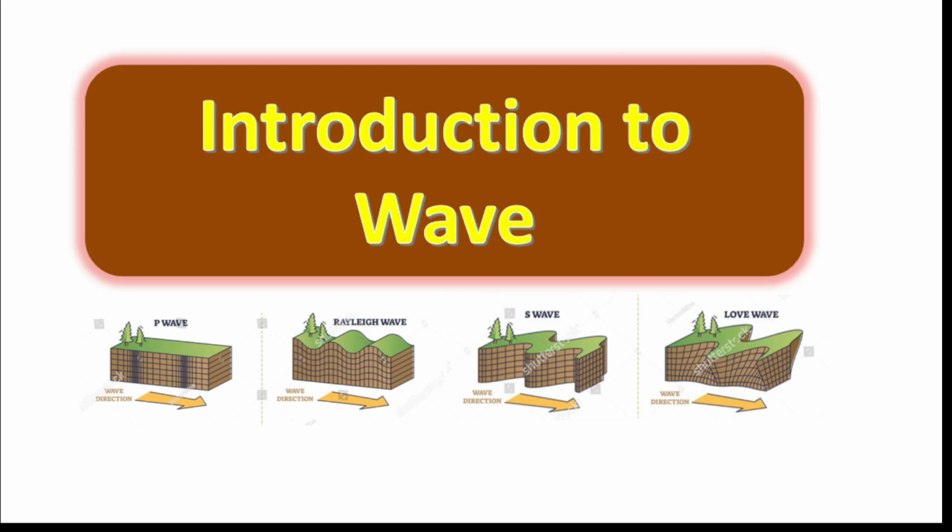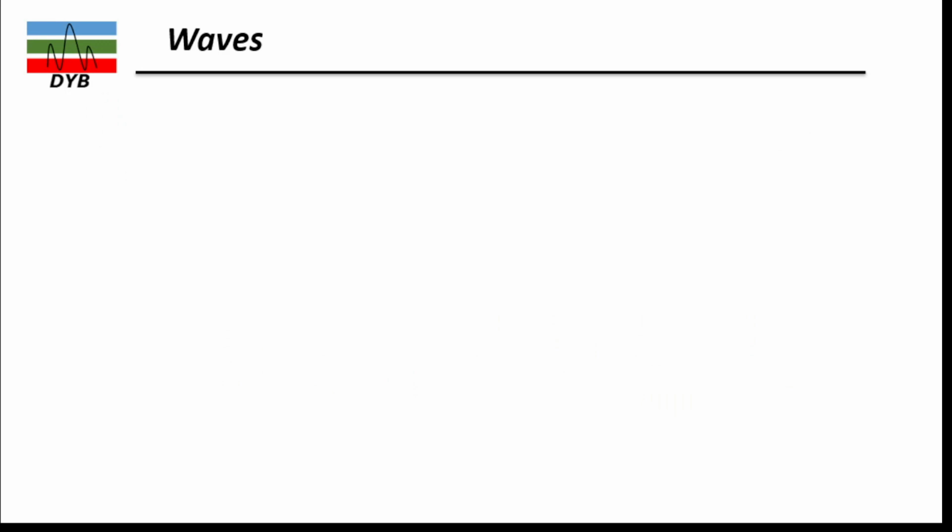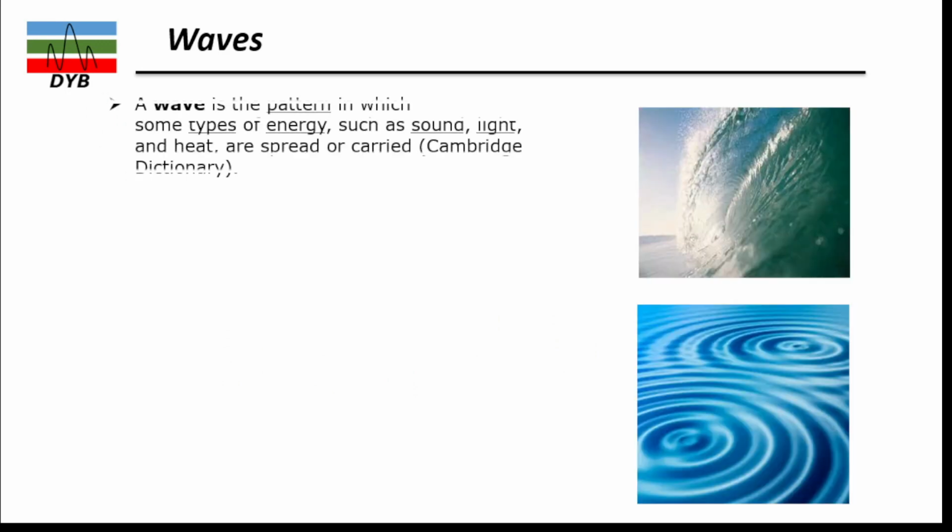So in this video lecture, we are going to learn about the seismic wave, or any type of wave which deals with the science. Starting with waves, let's look at what a wave is. If you look at the definition, a wave is a pattern in which some type of energy, such as sound, light, heat, or any type of energy, is spread or carried out. This is one of the definitions, taken from the Cambridge Dictionary.